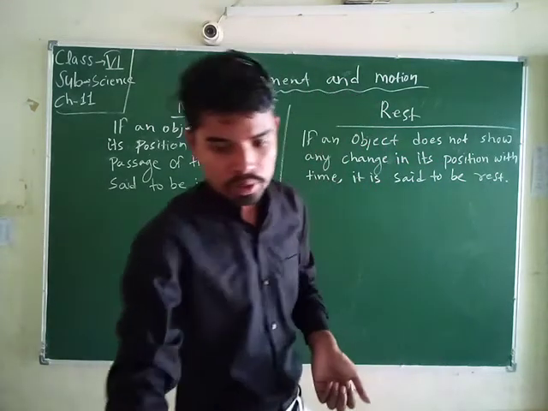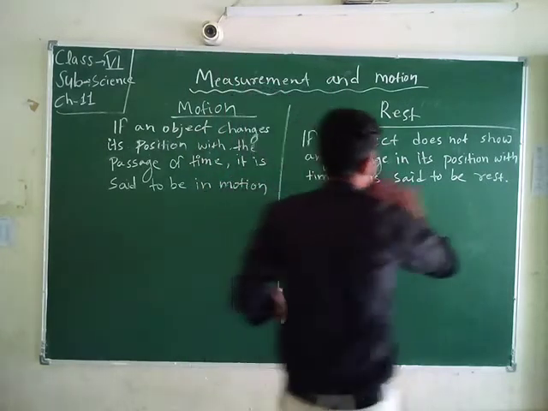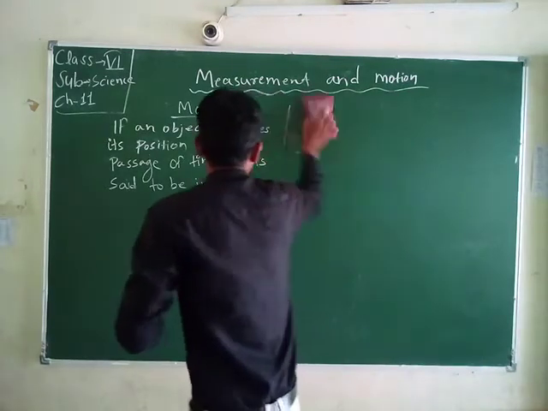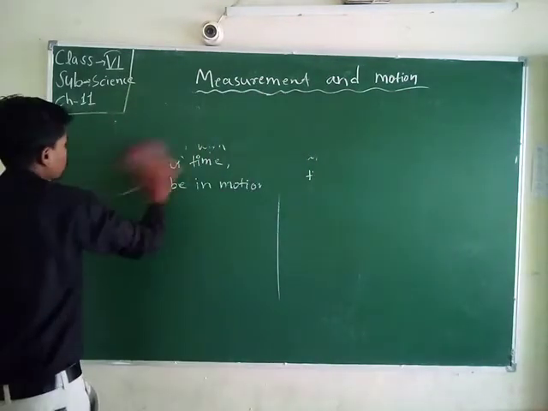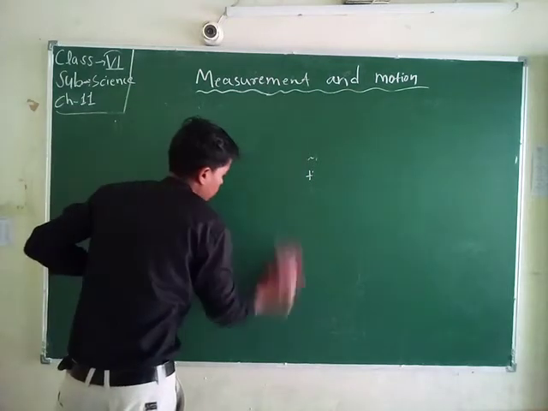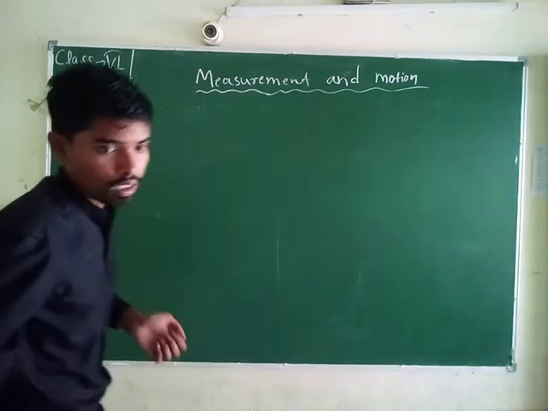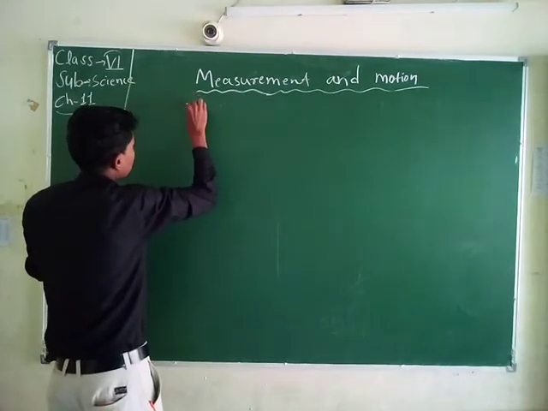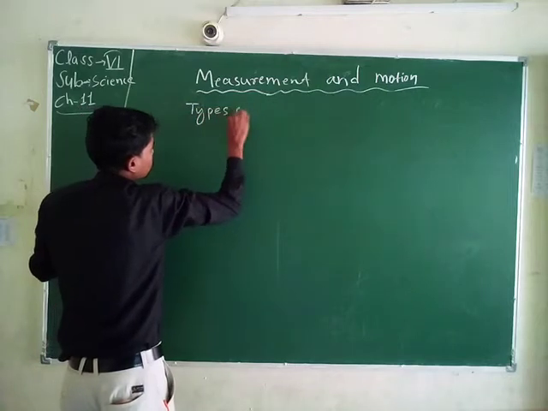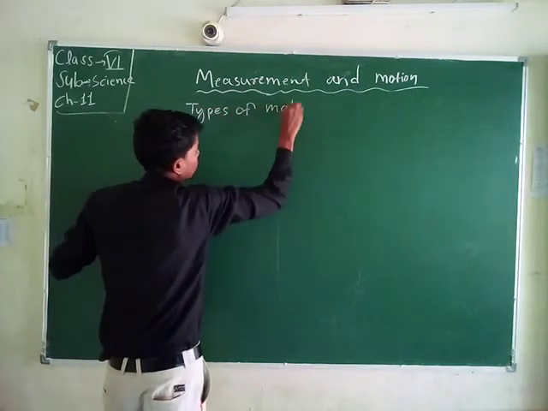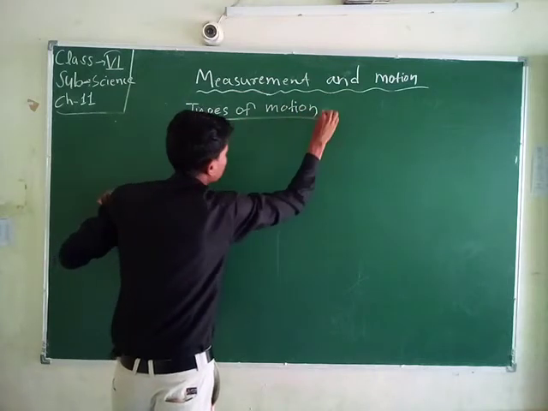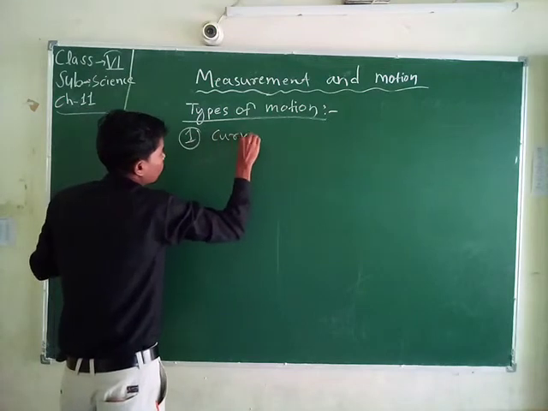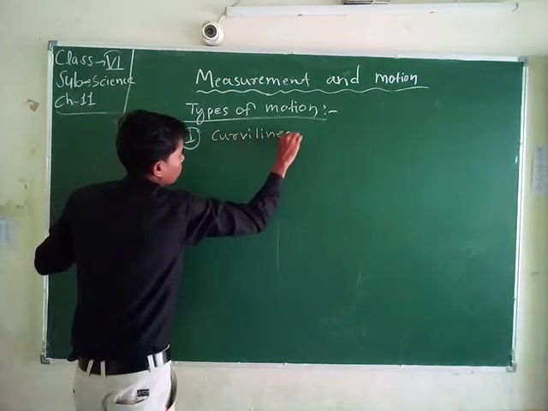Now we come to the types of motion. There are many different kinds of motion. First, curvilinear motion.